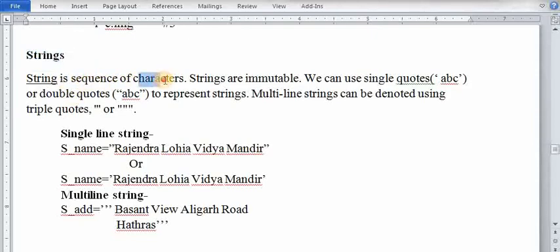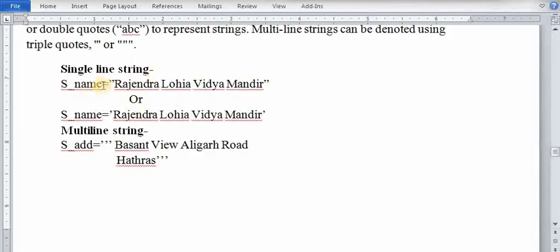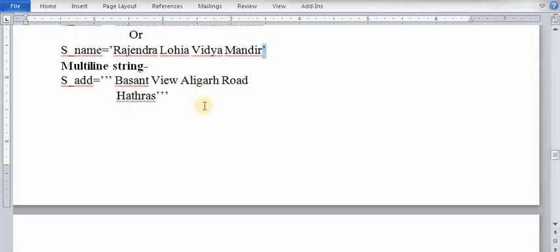String is a sequence of characters, and strings are immutable, meaning unchangeable. We can use single quotes or double quotes to represent strings. To write a single-line string, you have to write either double quotes or single quotes. For example, school name is equal to Rajendra Vidya Mandir. You have to surround it with double quotes or single quotes. So this is the string.